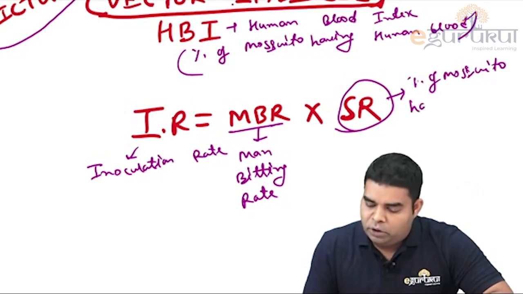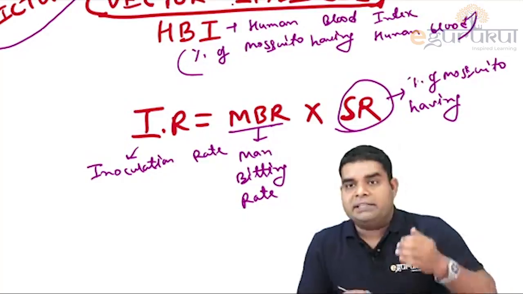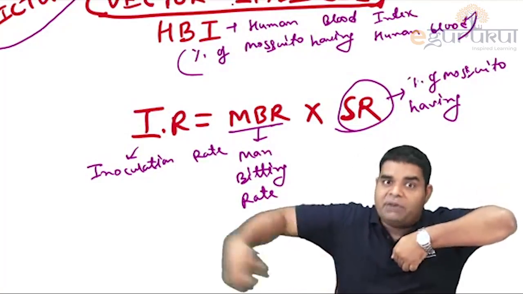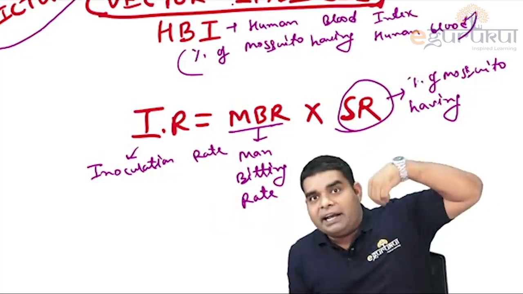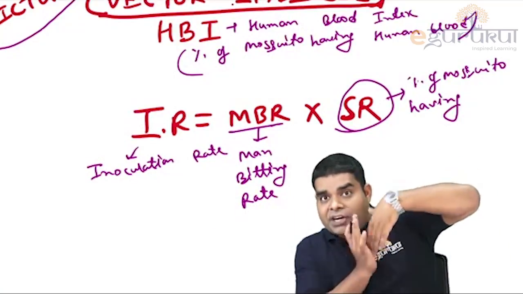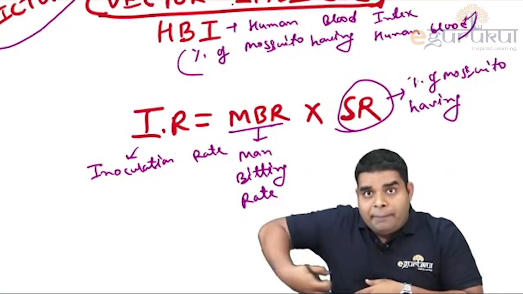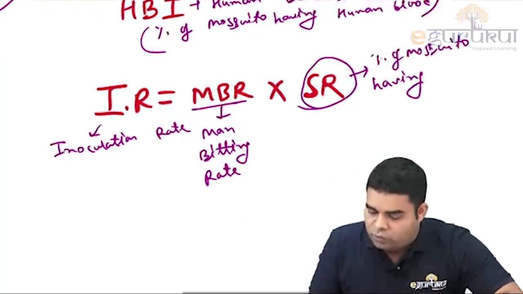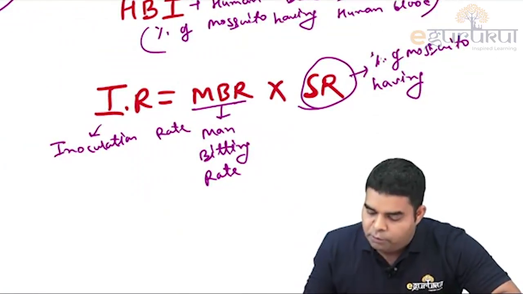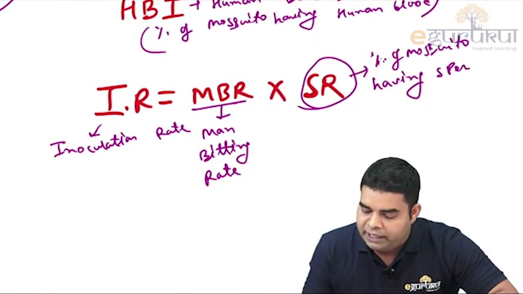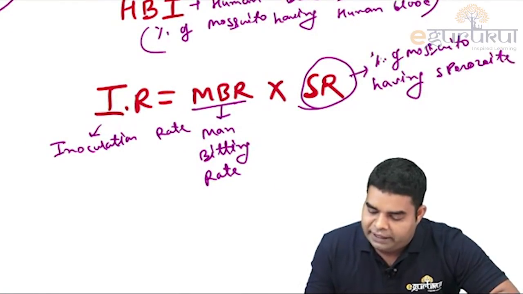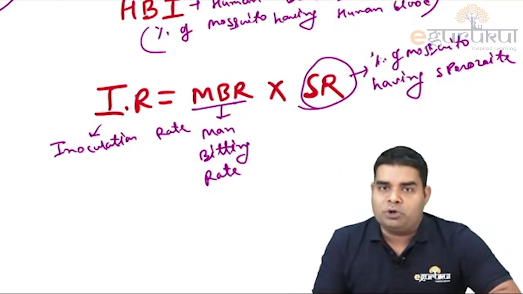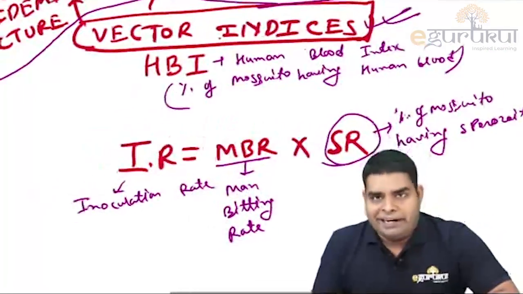having sporozoites, because we all know that sporozoite is the stage which enters into humans and gametocyte is taken away from humans. That's why a vaccine against sporozoite prevents infection and a vaccine against gametocyte prevents transmission. So they can also ask what is the percentage of mosquitoes having sporozoites, that is sporozoite rate. Remember, inoculation rate is equal to man biting rate into sporozoite rate, and these are the vector indices.